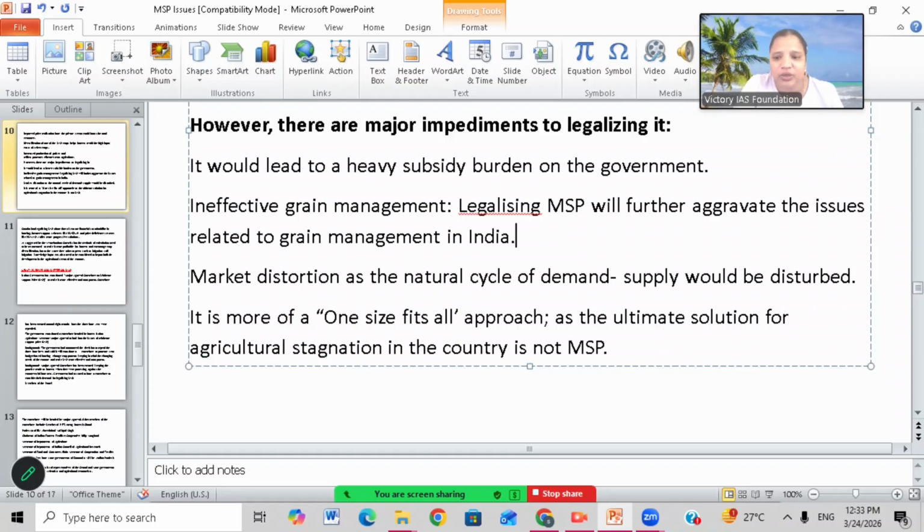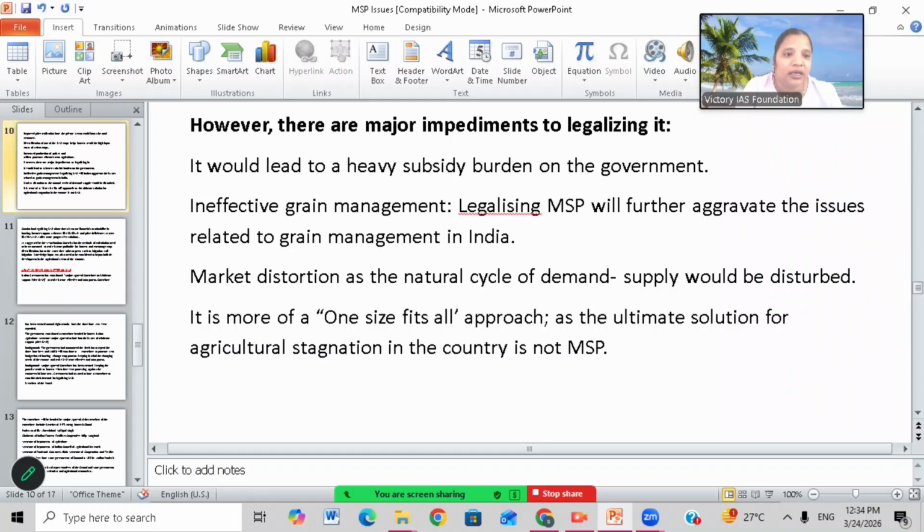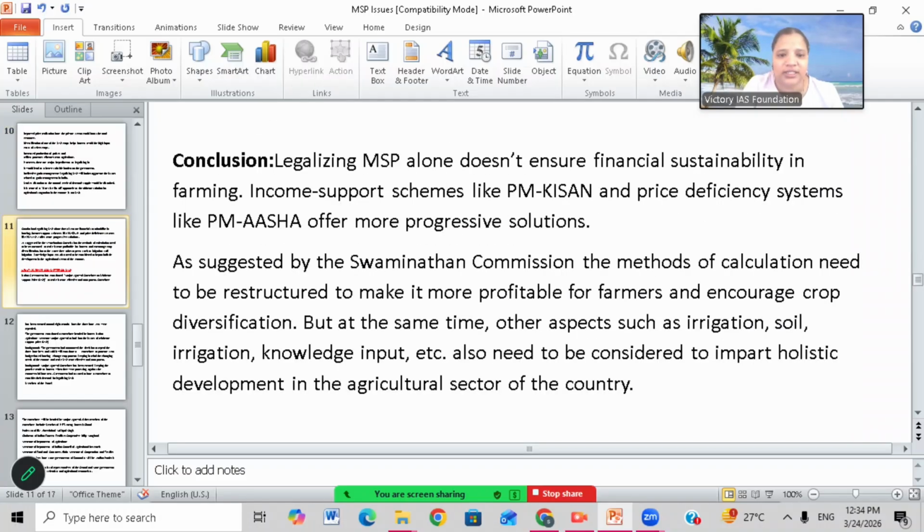It is more of a one-size-fits-all approach. The ultimate solution for agri stagnation in the country is not MSP, so MSP should not be a reason for agriculture stagnation. The government introduced MSP to help farmers, but it should not become a reason for market stagnation. So, conclusion: legalizing MSP alone does not ensure financial sustainability in farming. Income support schemes like PM Poshan and price deficiency systems like PM Asha offer more progressive solutions. Legalizing MSP is not the only solution; other things also must be done by the government.